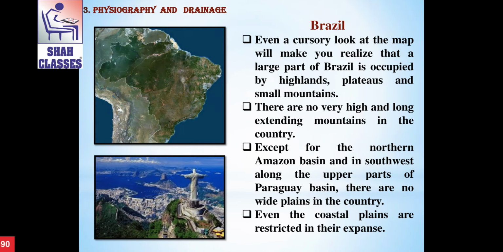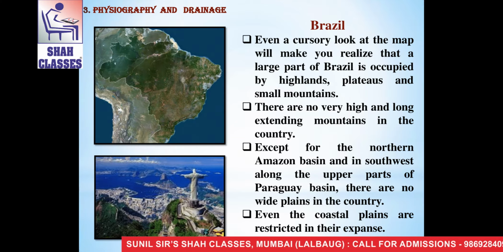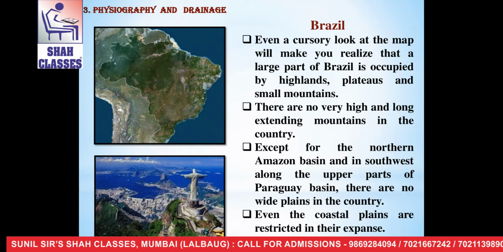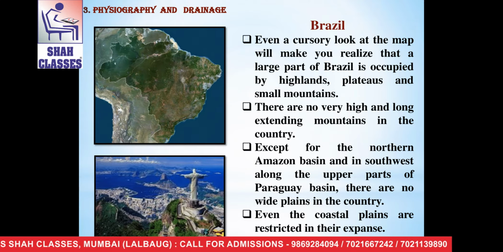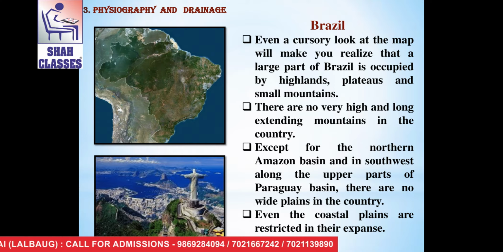After India, we are going to learn the physiography of Brazil, which is the next country we are going to study. Even a cursory look at the map will make you realize that a large part of Brazil is occupied by highlands, plateaus, and small mountains.